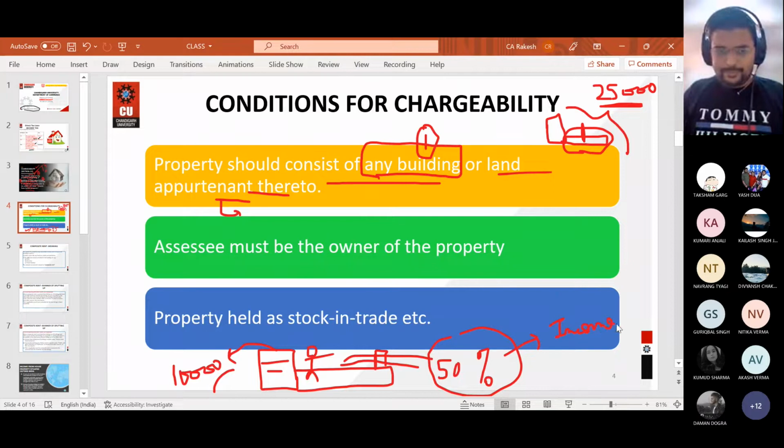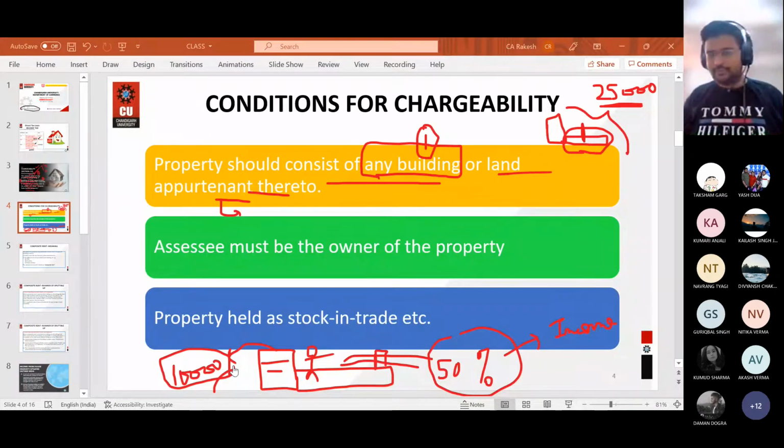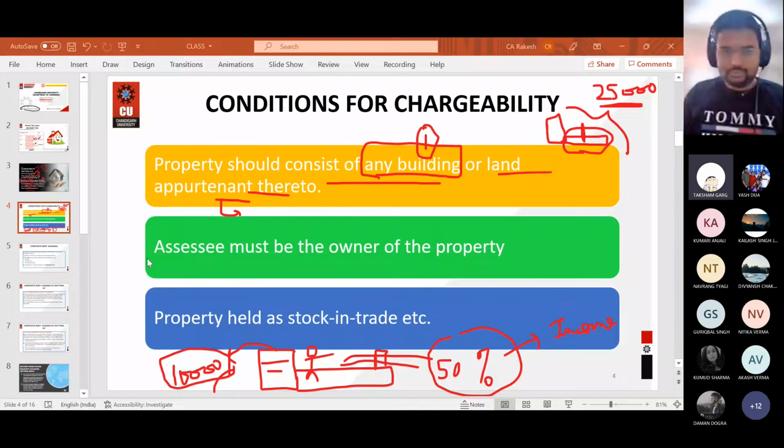So tell me, this 10,000, yes or no, will this 10,000 be taxable under the head income from house property? The 10,000, that is the rent of the building, will it be chargeable under the head income from house property? Quickly. Yes, sir. This 10,000 is easy. It is a building.